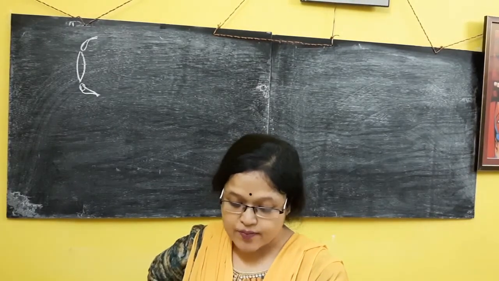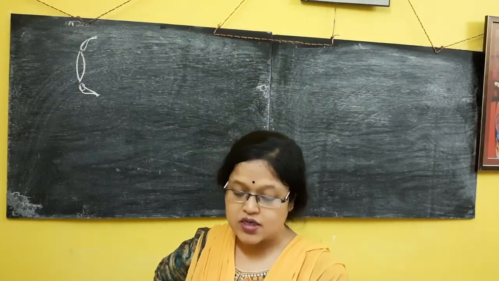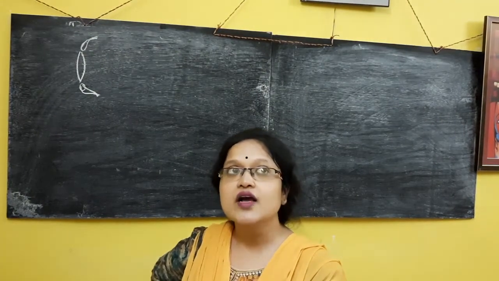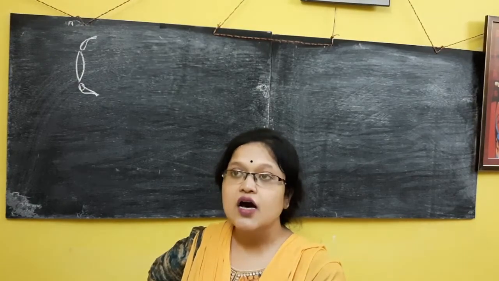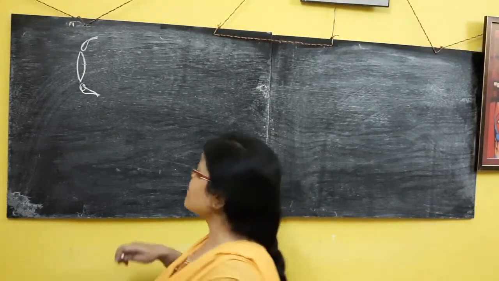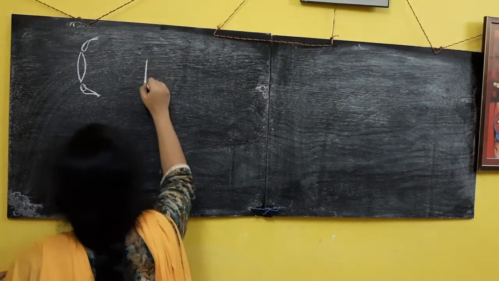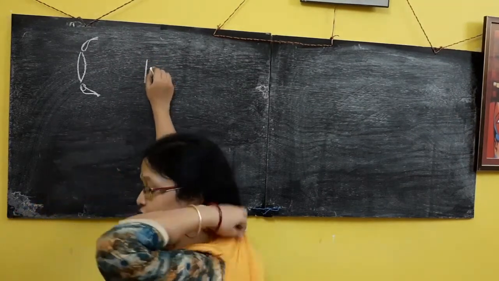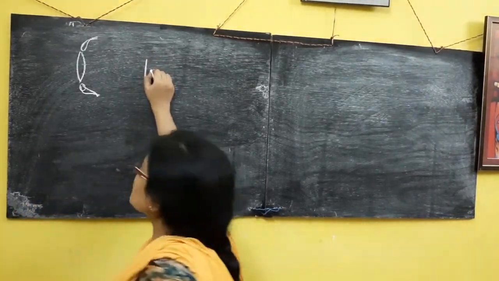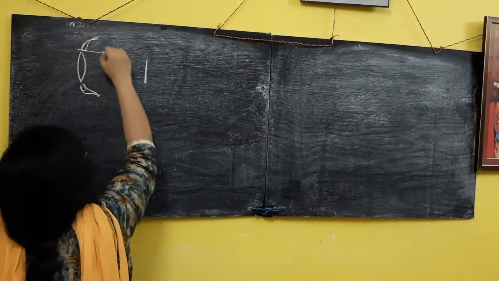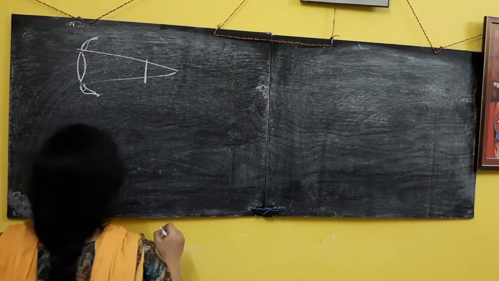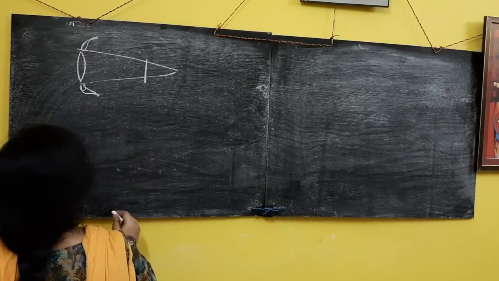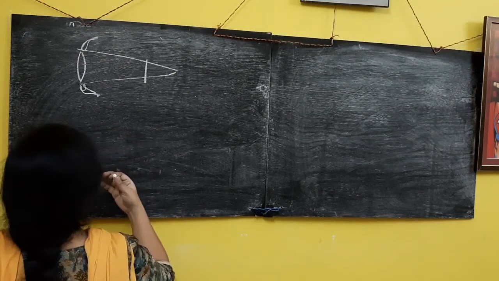In case of hypermetropia, when light rays come from an object, the image forms beyond the retina. Suppose here I have the retina; the retina has the sensory nerve which sends the image. So the image forms beyond the retina, and you can't see the nearer object.